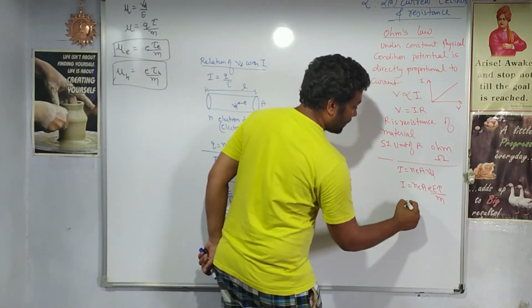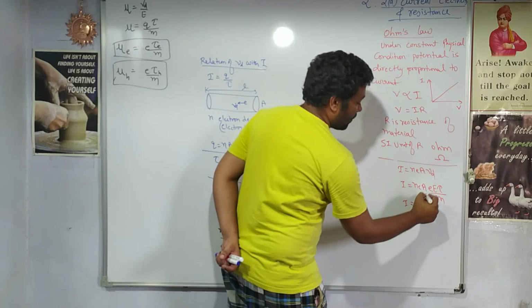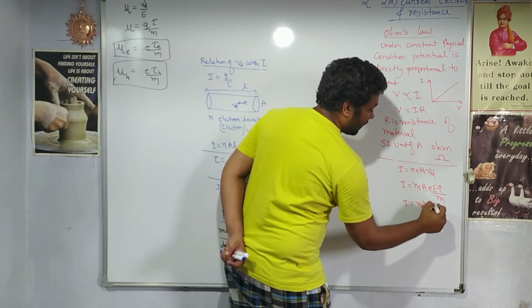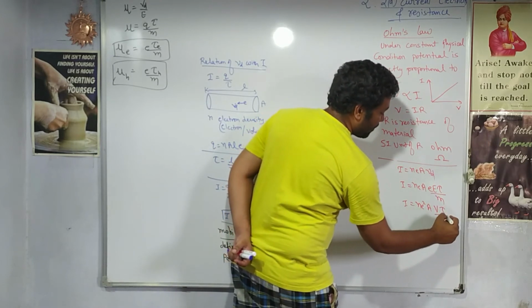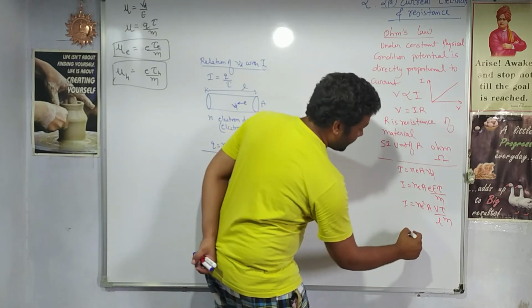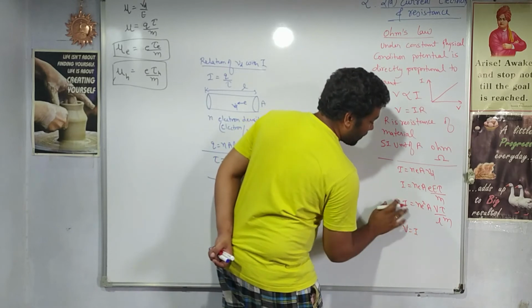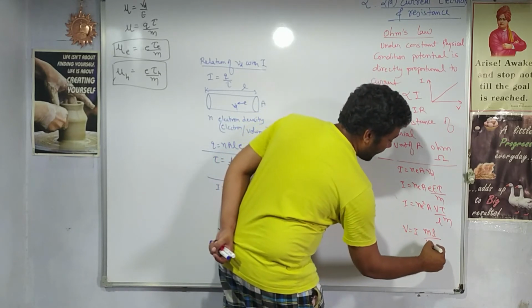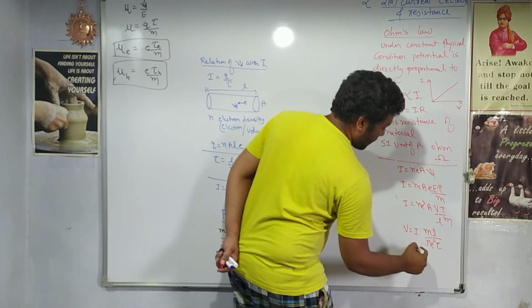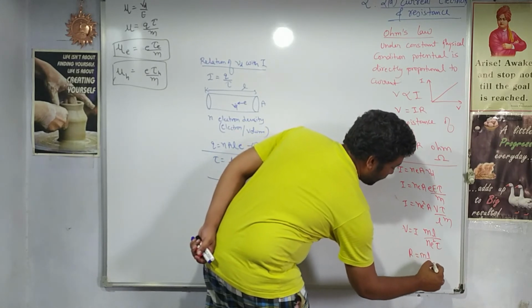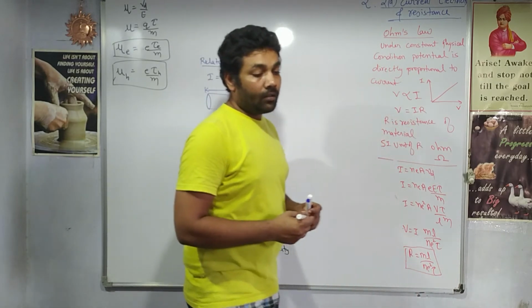Now we can also substitute the electric field. Electric field can be defined as V by L, where L is the length of the conductor. So n e square A, instead of E I will write V by L, tau by L. Now if I rearrange, V is equal to V as it is, I will shift all these things to the other side, it will be mL by n e square tau. So resistance R is equal to mL upon n e square A tau. This is the equation for the resistance of the conductor.